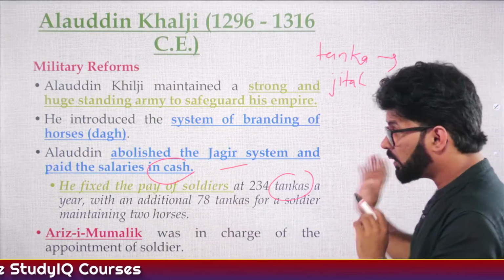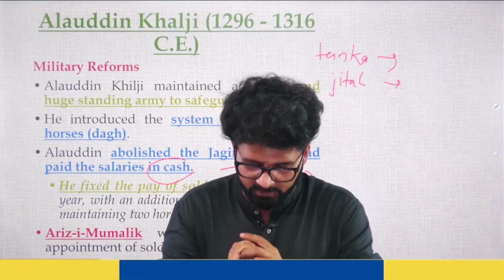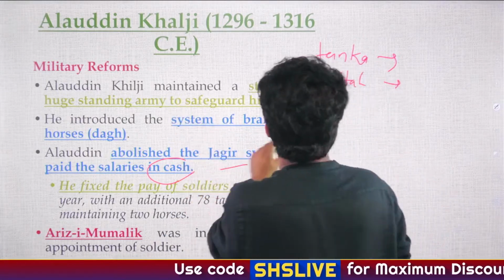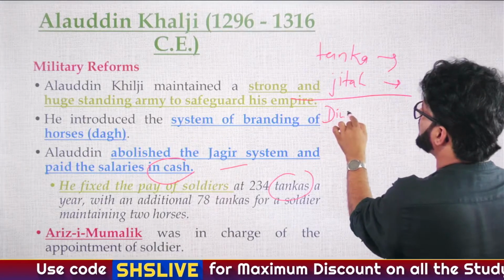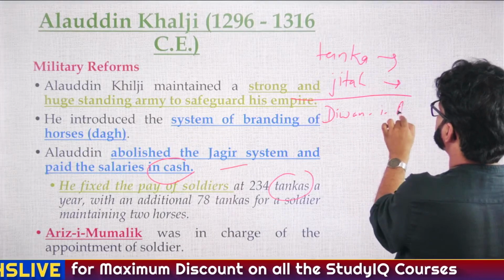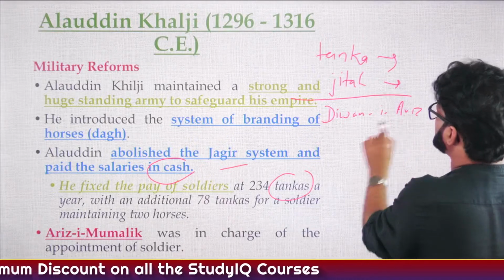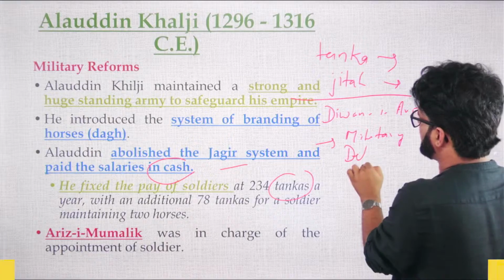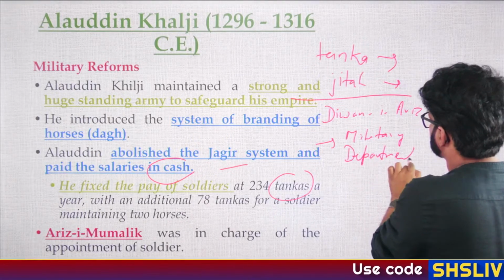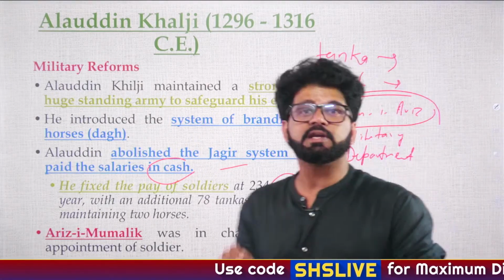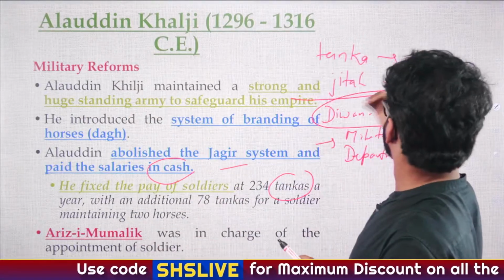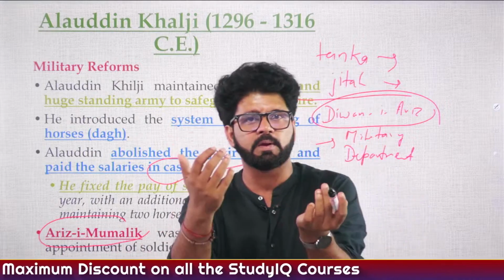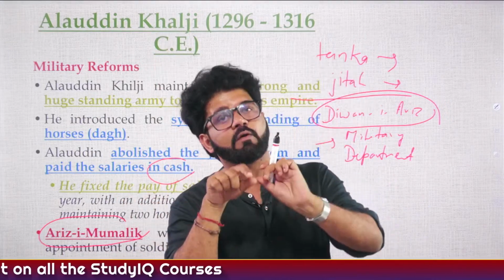So have a look at now, please. When we were talking about Balban, I wanted to tell you that he started a department which was known as Diwan-e-Arj. Please remember this, UPSC and other exams have asked us. Diwan-e-Arj or Diwan-e-Ariz, it is also known as, was a military department. It was started by Balban. They can ask you, who started Diwan-e-Arj or Diwan-e-Ariz? The answer is Balban. Now, in that Diwan-e-Arj, you have an officer called Ariz-e-Mumlik. So, who appointed Ariz-e-Mumlik or gave this designation? Alauddin Khilji. You have to remember these names.